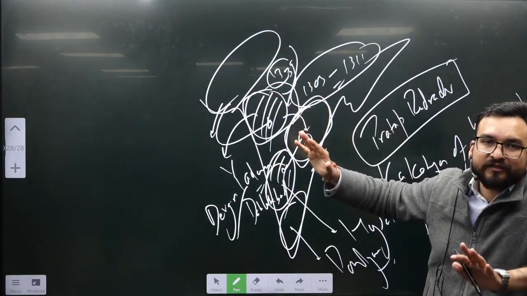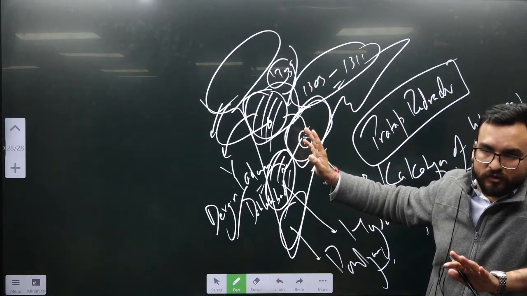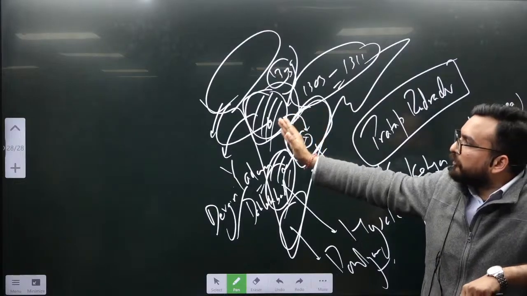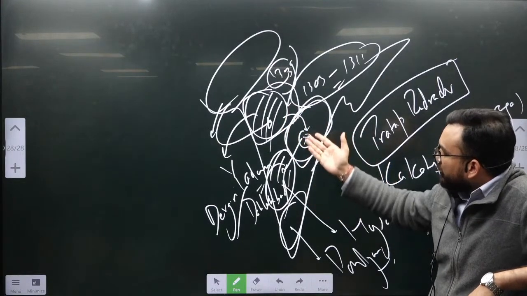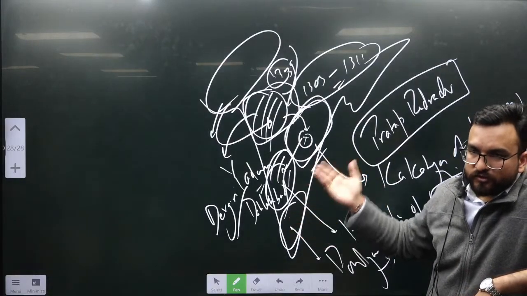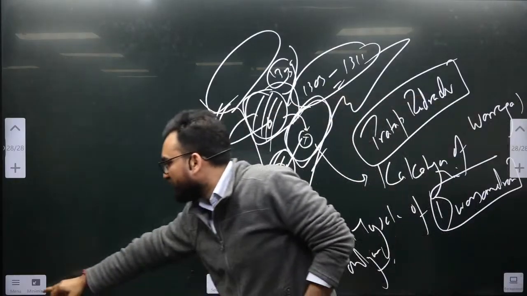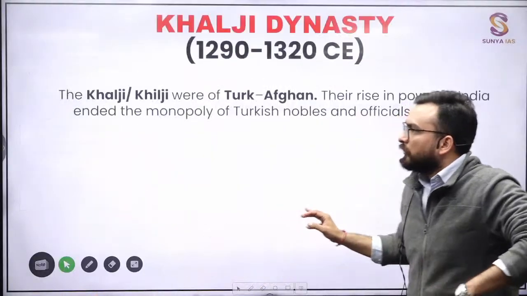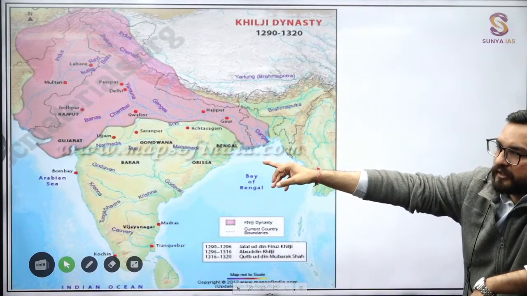Now was it an easy question of that time in 2023 prelims? It was an easy question again, because nowhere else will you read about Hoysalas, Pratap Rudradev, these Yadavas, these Pandyas. Nowhere you will read it apart from here, right? Pandyas you read a bit in Sangam age too. This is one important thing which you have to learn. In Khilji's map, you will always see that Gujarat will be under them. See over there.